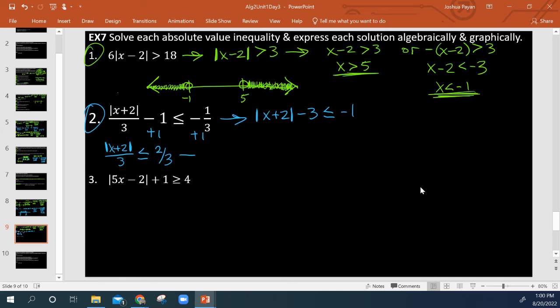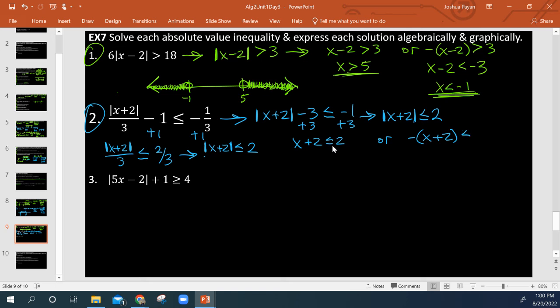Then I would still multiply everything by 3. So the absolute value of x plus 2 is less than or equal to 2 now. Over here, if I do plus 3, well, guess what I'm still going to end up with? The absolute value of x plus 2 is less than or equal to 2. So I get the same thing either way that I do it. So it's a matter of preference. Either way, though, here is our OR statement. X plus 2 is less than or equal to 2, or x plus 2, the negative of that, is less than or equal to 2.